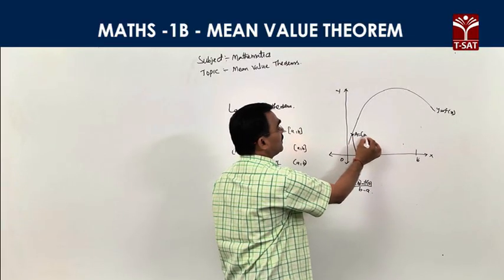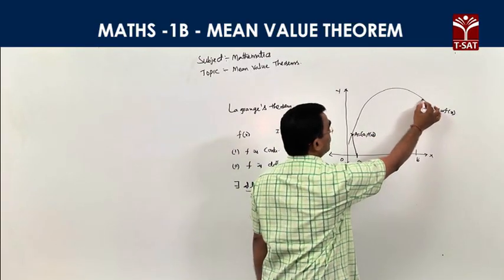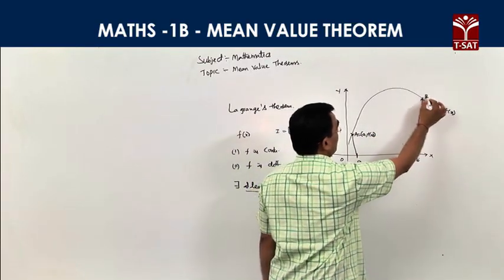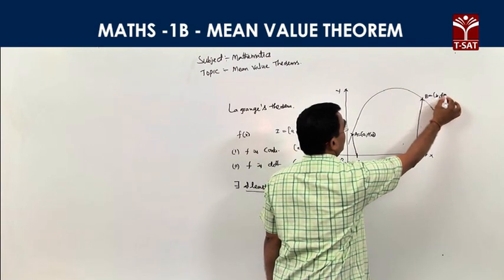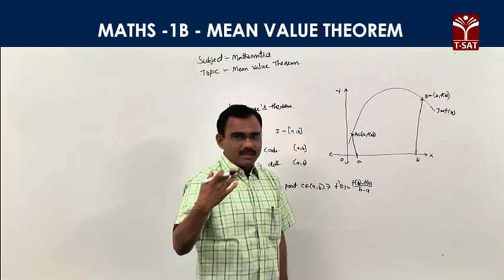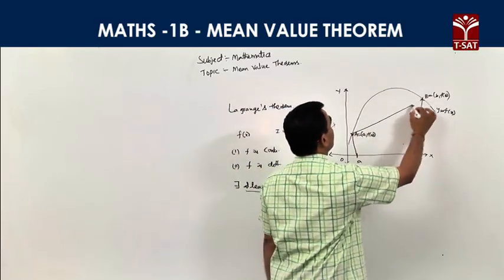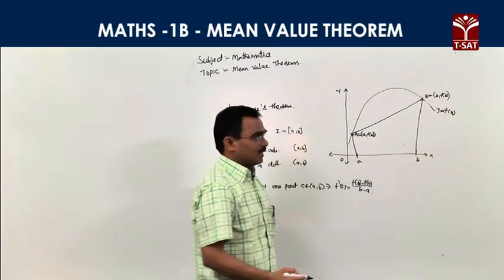A is one point on the curve, and its coordinates are (a, f(a)), and B is also one point, B = (b, f(b)). A and B are the two points on the curve y = f(x). Joining AB, we get the chord AB.